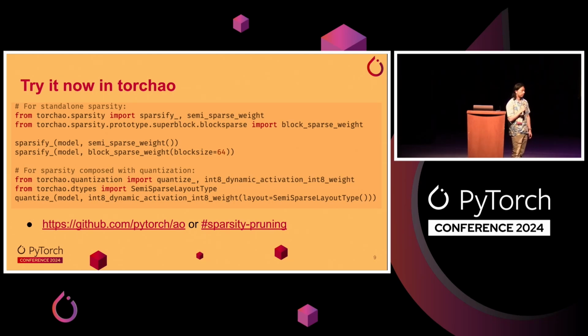And then I'll talk a little bit about this in the next couple of slides, but we also compose with quantization for max speedups. And we do this through the quantize API that's available in torchao. It's just a couple lines of code. You can check it out at this link here.